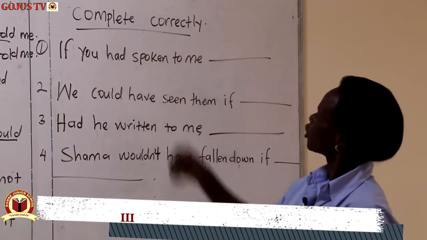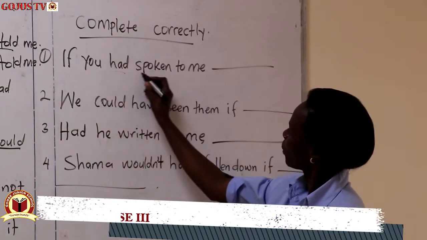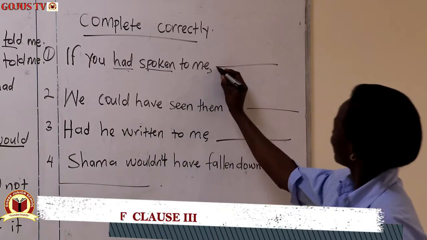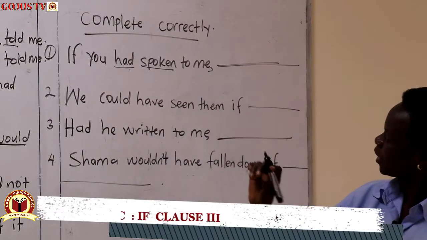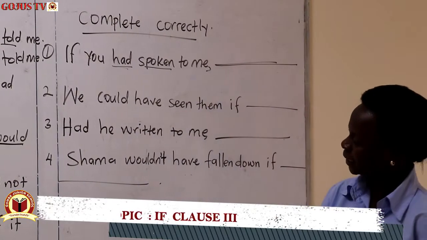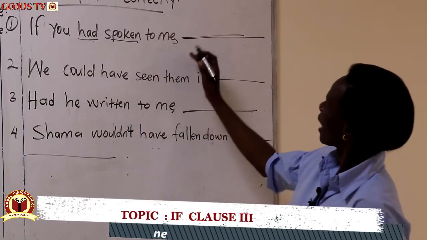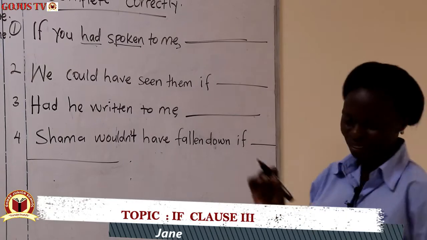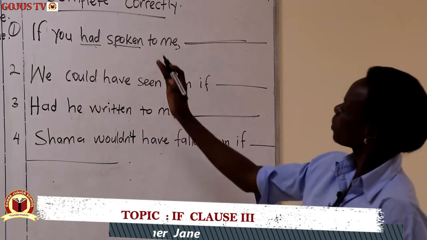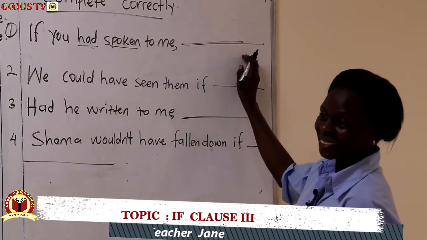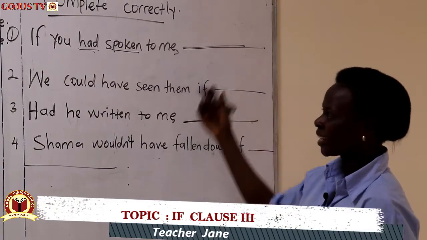If you had spoken to me, this is past perfect. If you had spoken to me, can someone complete? You can as well complete as, if you had spoken to me, I would have told you the truth. So if you had spoken to me, I would have been happy, or any other thing.